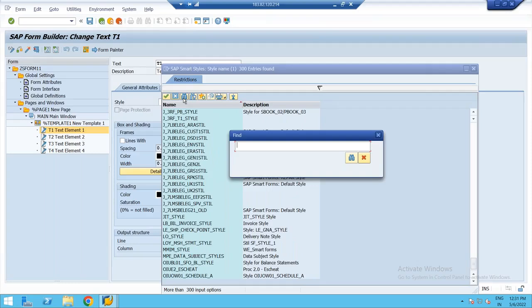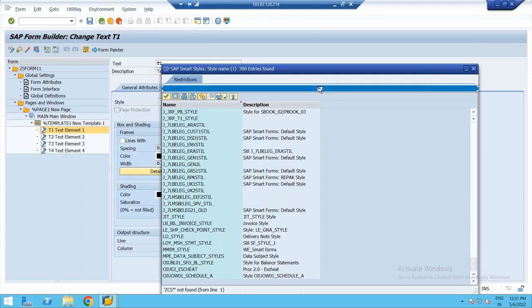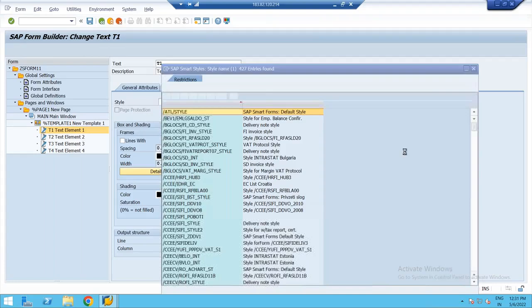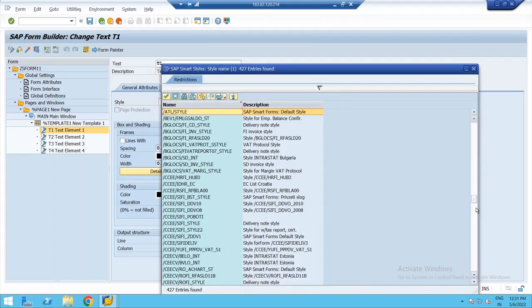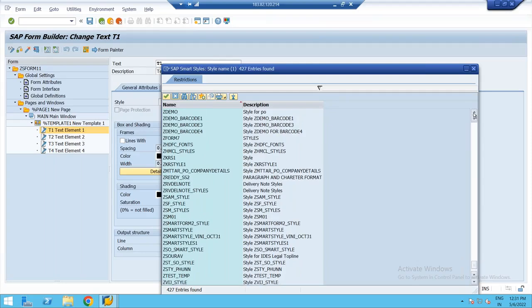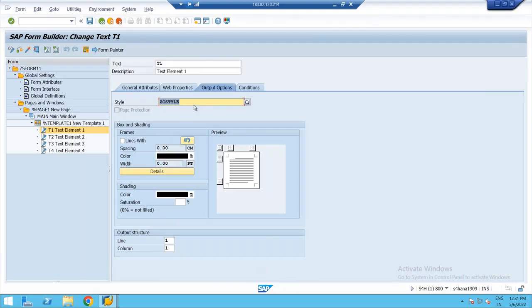If I search ZCS star, it shows only 300 entries found. Let me remove this. Now 427 entries are there. Somewhere at the last you can see the smart style we created. ZC style. Yeah, I can see it is available here. Done.